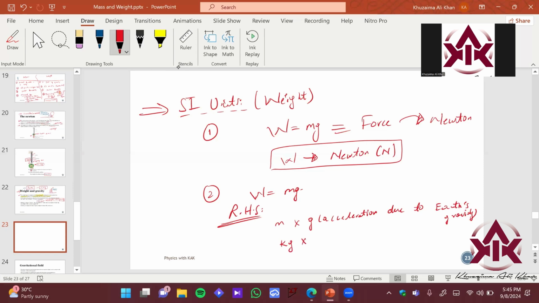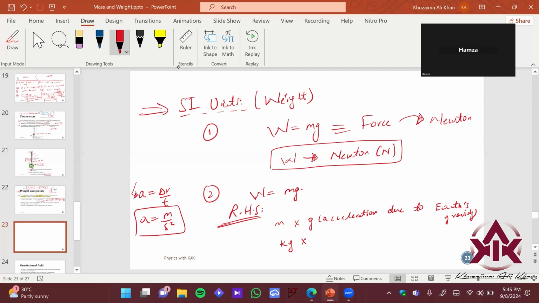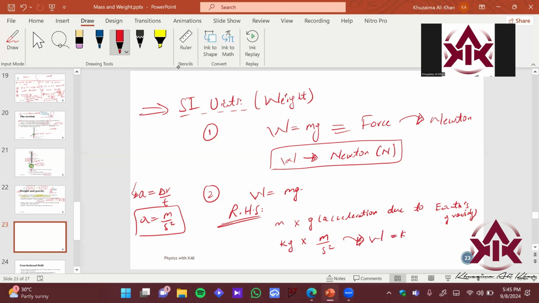We saw in our last chapter, motion, that acceleration is change in velocity over time, so its SI unit is meter per second squared. Does that make sense? Yes, sir. So it's going to be kilogram meter per second squared. So we can also represent the SI unit of weight as kilogram meter per second squared. Did you understand how it came?